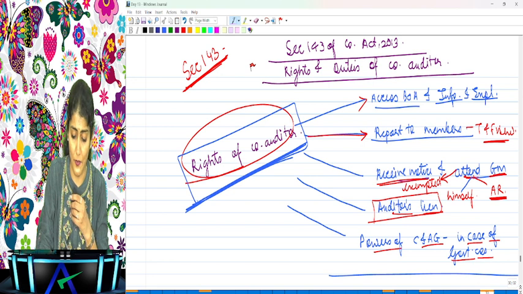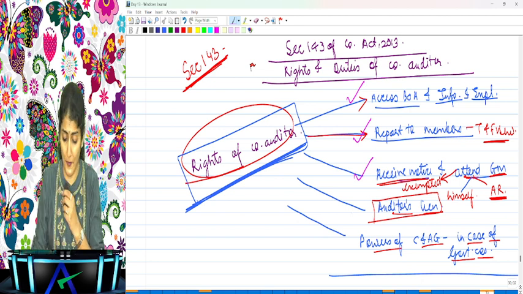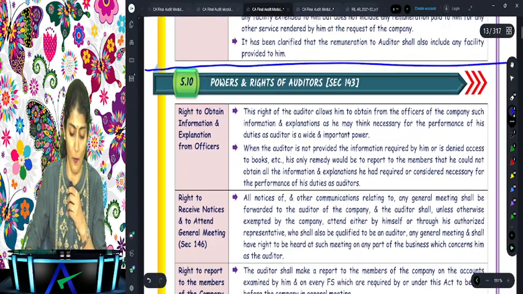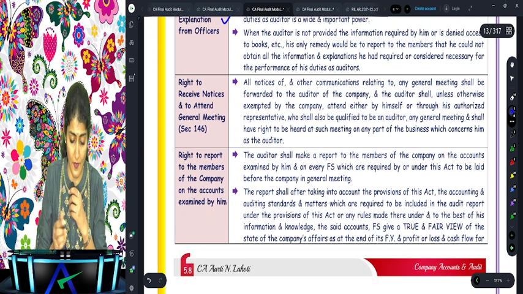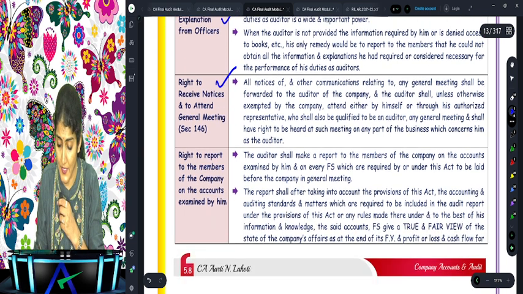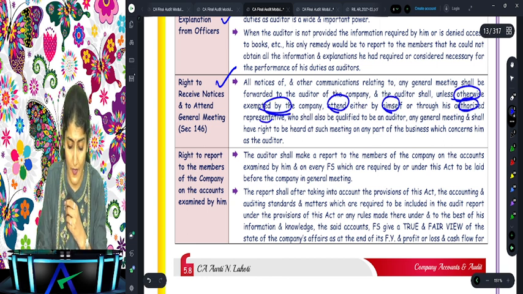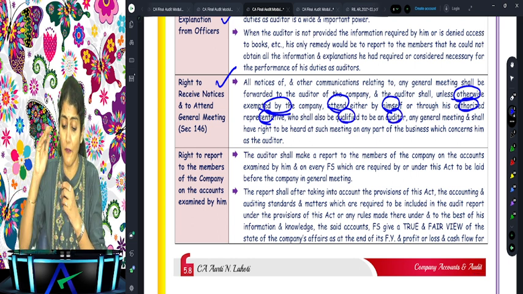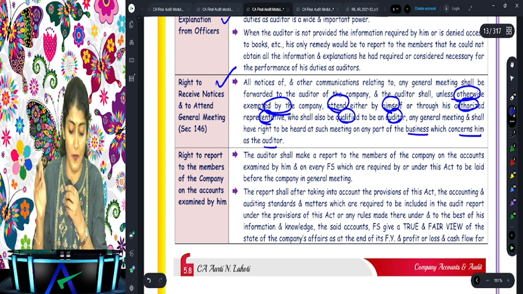What are the rights? Right to access the books of account and information explanation, right to report to the members, right to receive notice and attend the general meeting, right to exercise the audit lien, and the powers of CAG in case of the government company, right? So right to access books and also obtain information as he may think necessary, receive notice and attend general meeting unless otherwise exempted by the company, attend either by himself or through his authorized representative, who is also qualified to be appointed as an auditor, any general meeting, and have a right to be heard at such meeting, and at any part of the business which concerns him as the auditor.